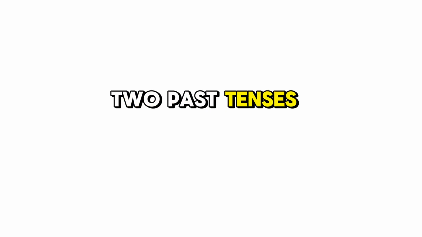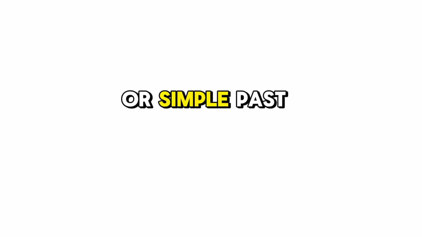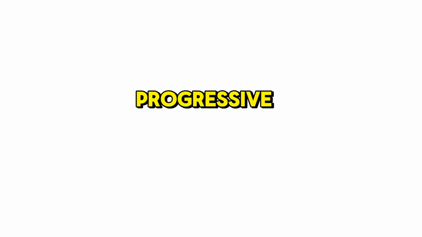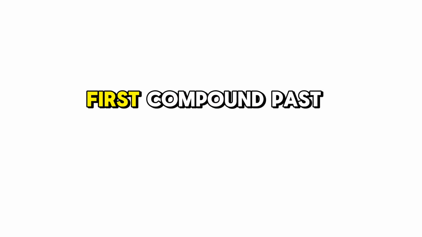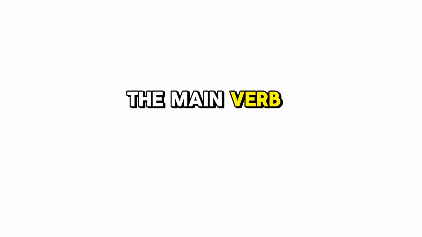Explanation. Up to now, we have seen 2 past tenses, the past tense, or simple past, and the past progressive. Let us now consider the present perfect, a characteristic tense of the English language. It is similar in formation to the Italian passato prossimo, but it often differs in usage. It is the first compound past tense we encounter. Like other compound tenses, it is formed with the auxiliary have plus the past participle of the main verb.